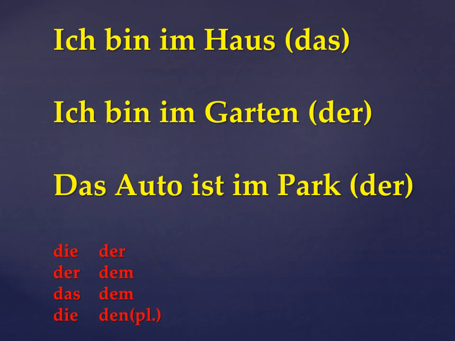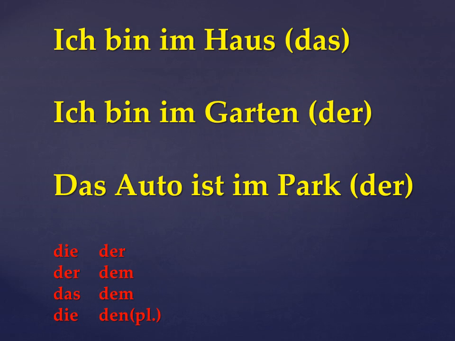Now, "ich bin im Haus." We know house is "das", and "das" converts into "im", that is "in" plus "dem", "im". Ich bin im Haus, ich bin im Garten, das Auto ist im Park. The article is written in the bracket: der Garten, der Park, das Haus. Therefore, since they have an article, we have used "im".